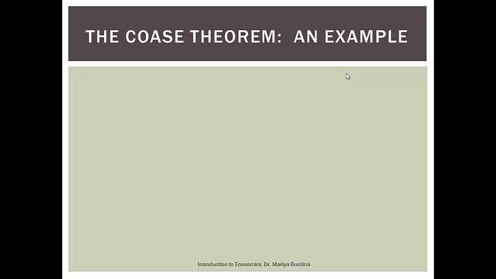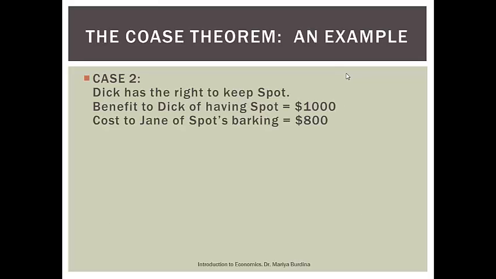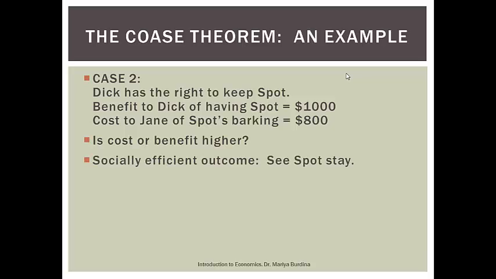What if we're looking at a different scenario? Dick still has the right to keep Spot, but now the benefit to Dick of having Spot is $1,000 and the cost to Jane of Spot's barking is $800. Since here the benefit is greater, society wants to see Spot stay. So the socially efficient outcome: the dog stays.